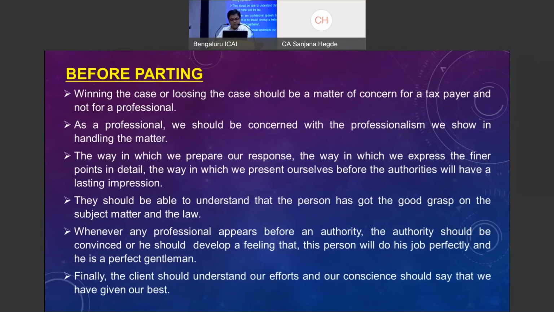They should be able to understand that the person has got a good grip on the subject matter as well as the legal provisions. Whenever a professional appears before an authority, the authority should be convinced that yes, he'll do his job well. He's a person who is a perfect gentleman. Finally, the client should understand our efforts and our conscience should say that we have given our best.